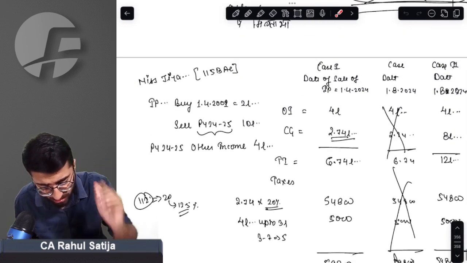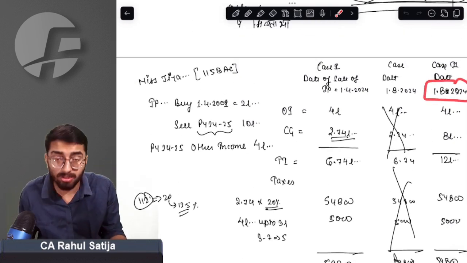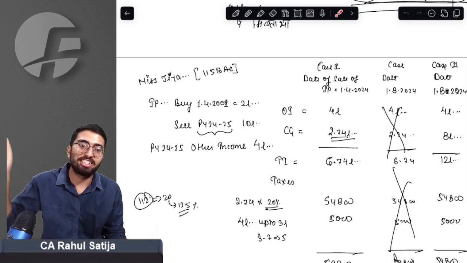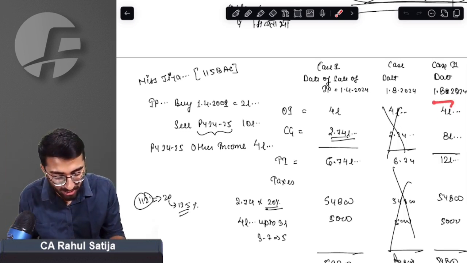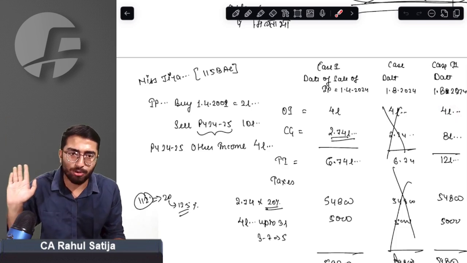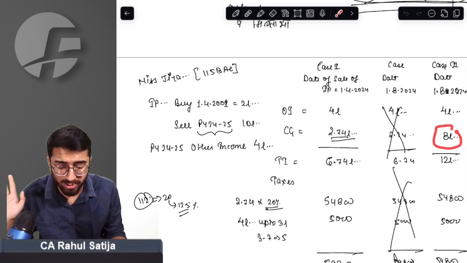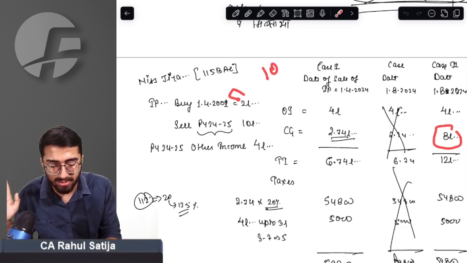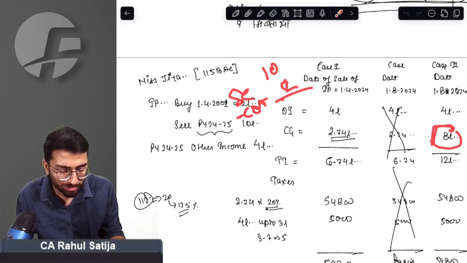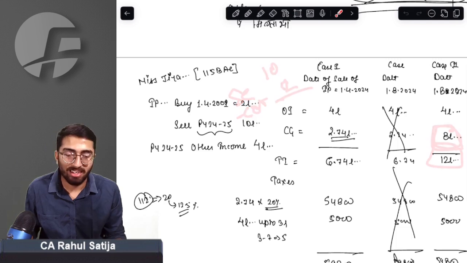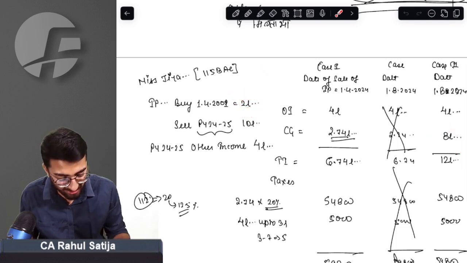But what has the budget changed now? If this property is being sold after the budget, no indexation will be allowed. The other income is the same, but the capital gain income will change. Now you have to take sales consideration minus cost of acquisition, which will be 8 lakh rupees, because of which your total income will increase.